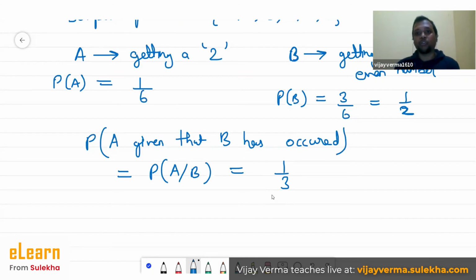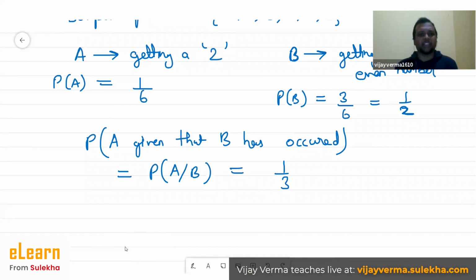You know that the probability of getting a 2 out of 2, 4 and 6 is 1 by 3, because 2 is just one favorable outcome out of the total possible outcomes, which are 2, 4, 6, not 1, 2, 3, 4, 5, 6, right? Earlier, if I had asked you the probability of getting a 2 without any condition, you would have told me it would be 1 by 6, but now it's 1 by 3. So far so good. Now I'm sure you have gotten an idea of what conditional probability is. You should be able to think in a logical way.